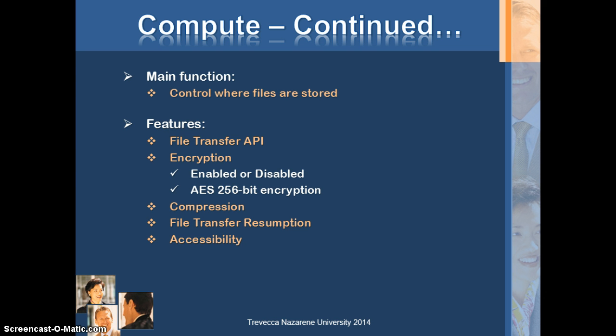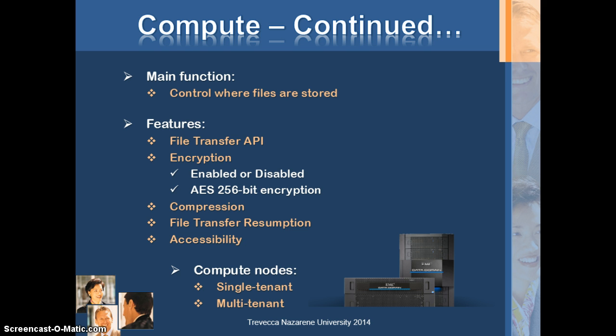Accessibility. By design, clients may reach any instance in the pool with any request, including requests for various segments of the same file being uploaded. File transfers are initiated by clients directly with the compute application. The compute node comes in two flavors, single and multi-tenant. Single tenant are for customers who use on-premise storage, and multi-tenant are for those customers who use the Simplicity public cloud storage.